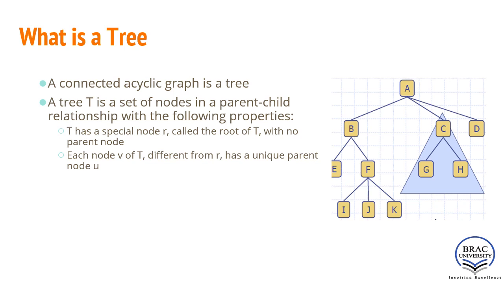If that happens, then there must be a cycle. And as per the definition of a tree, there will be no cycle in the graph. That type of graph we call a tree.